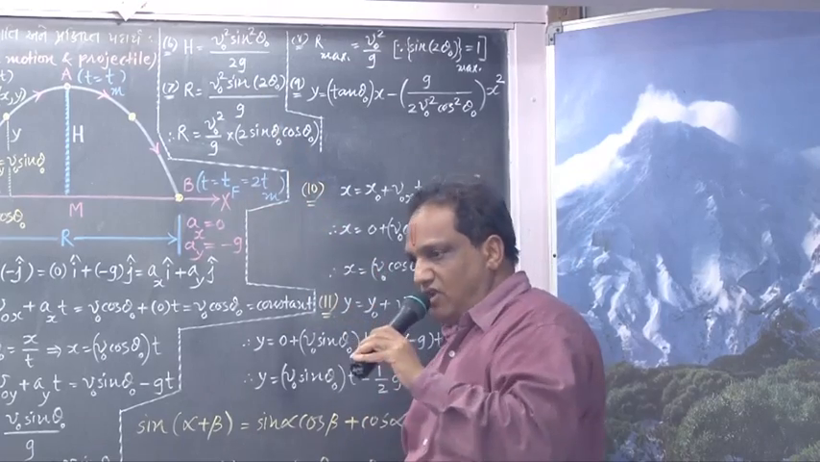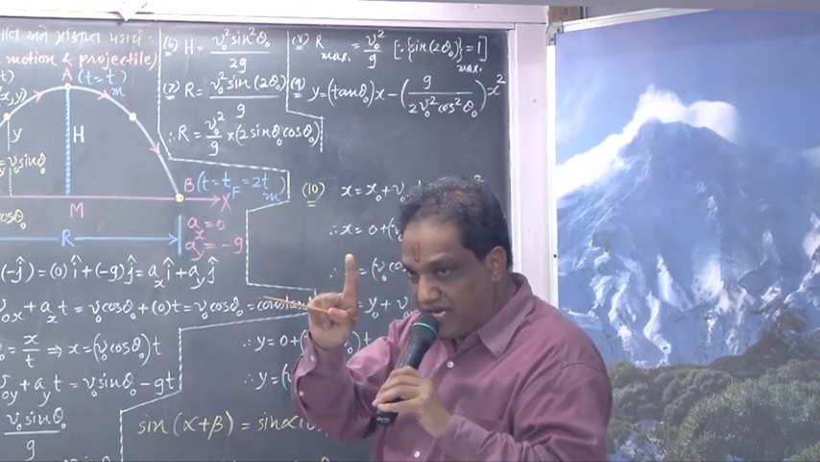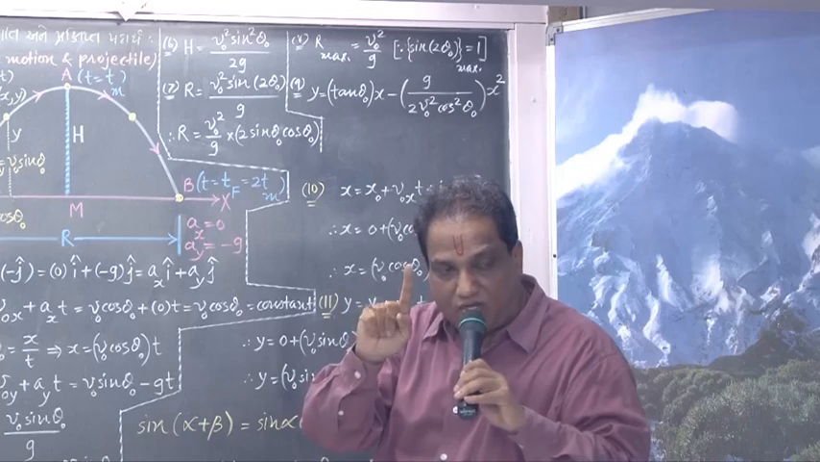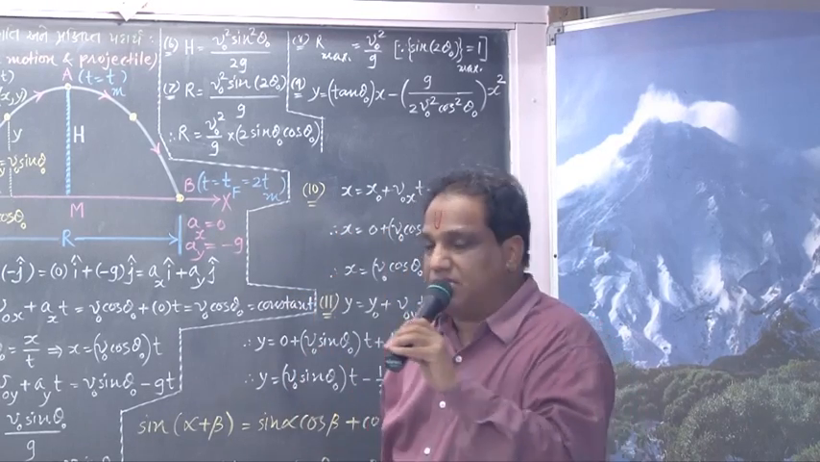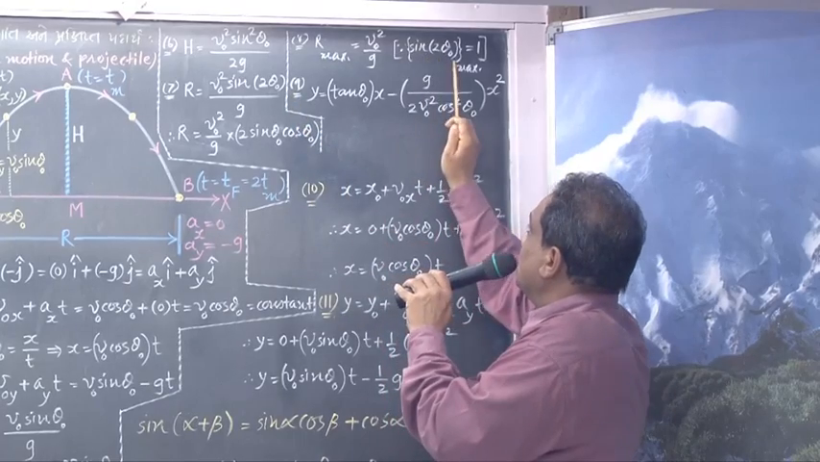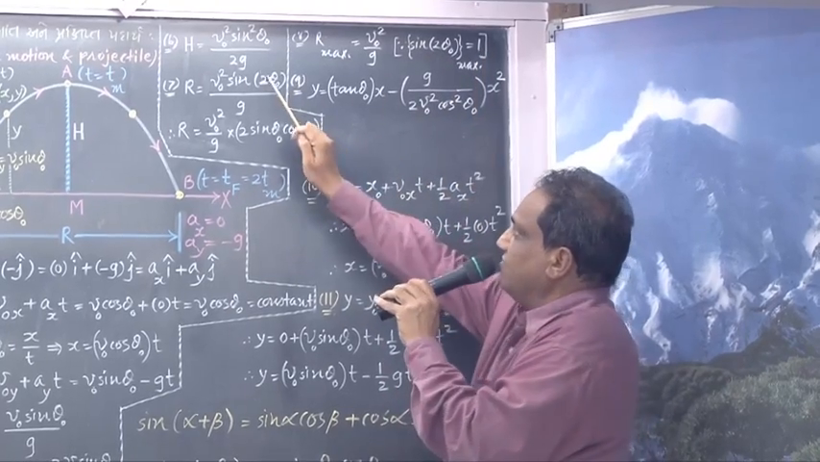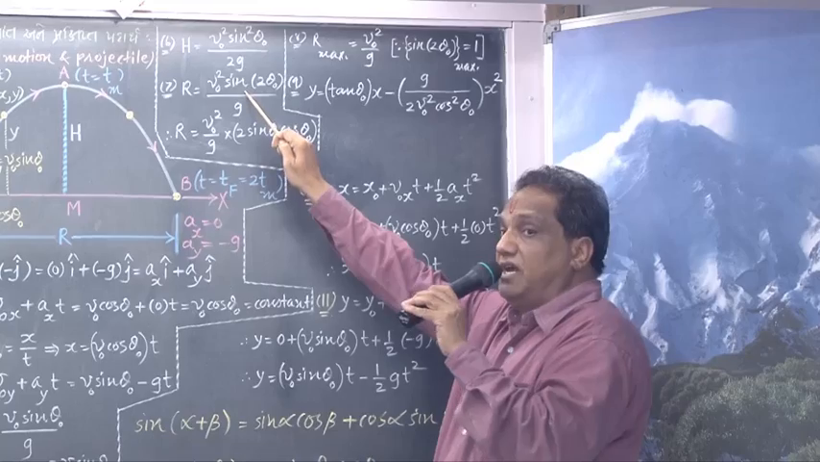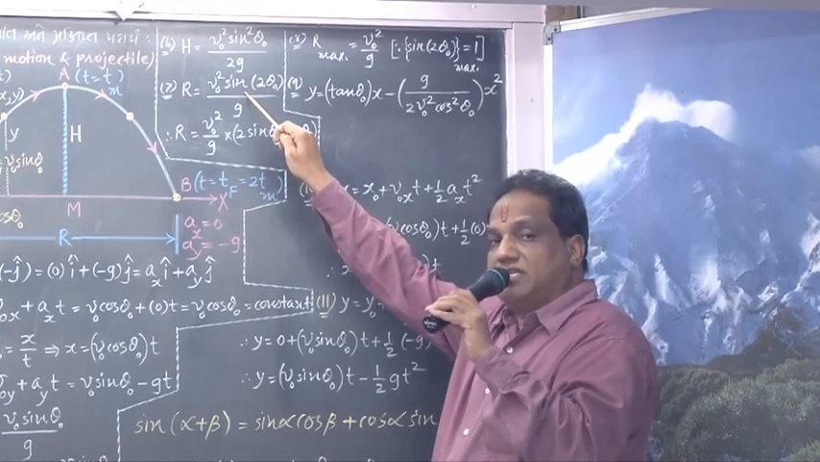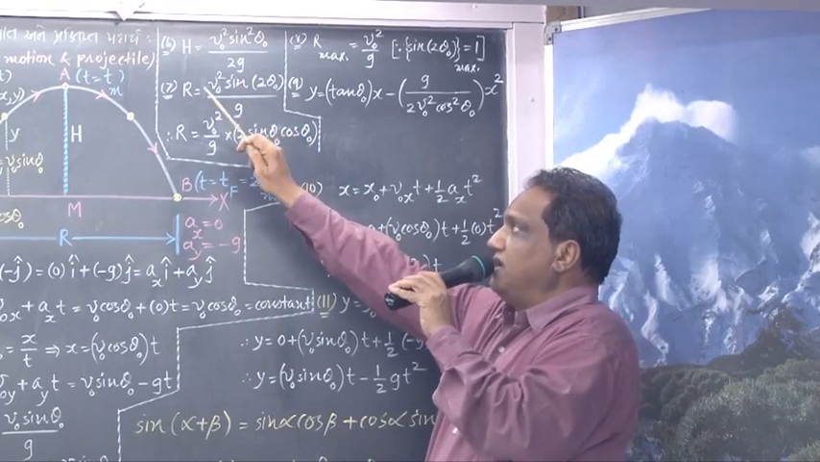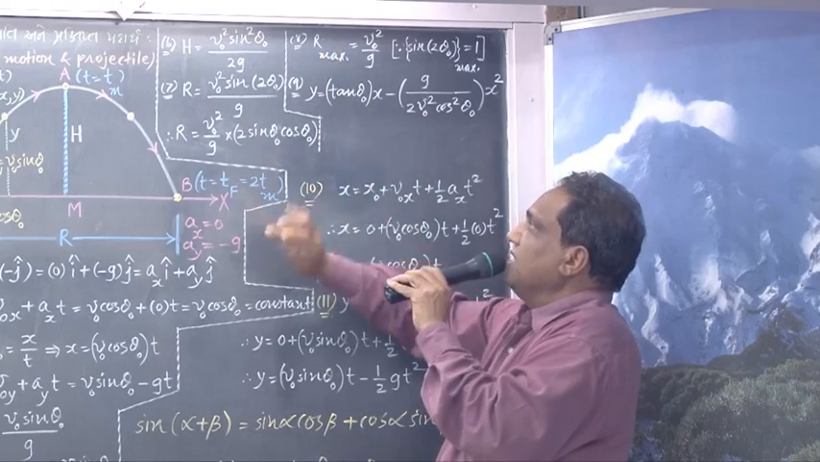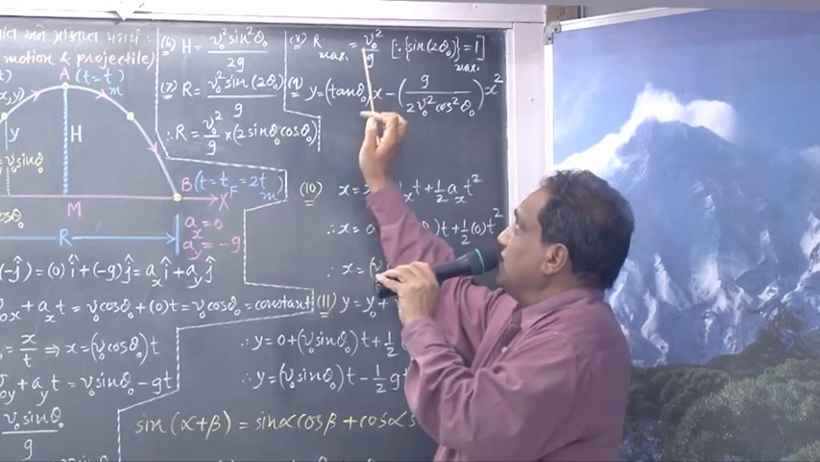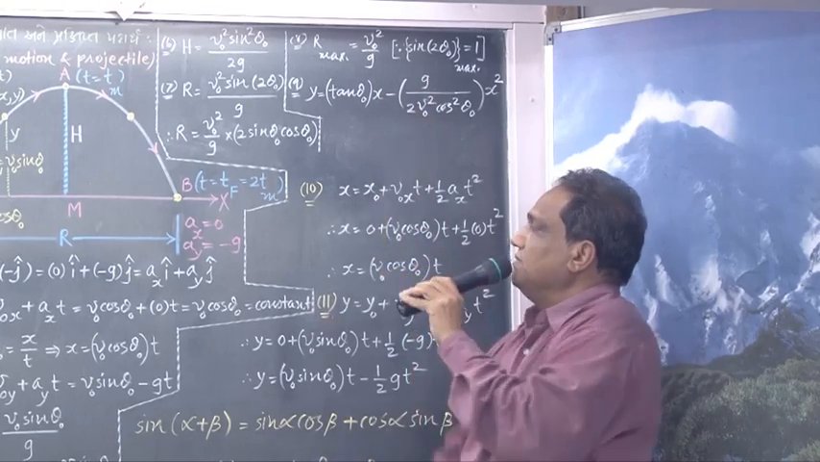What is the maximum value of sine or cos? It is 1. The range of sine and cos functions is from -1 to +1, so 1 is maximum. Sine of 2 theta 0 maximum value is 1. Just put it here. When you put 1, you are putting its maximum value. When this is maximum, range also will be maximum. So R maximum equals V0 square upon G.